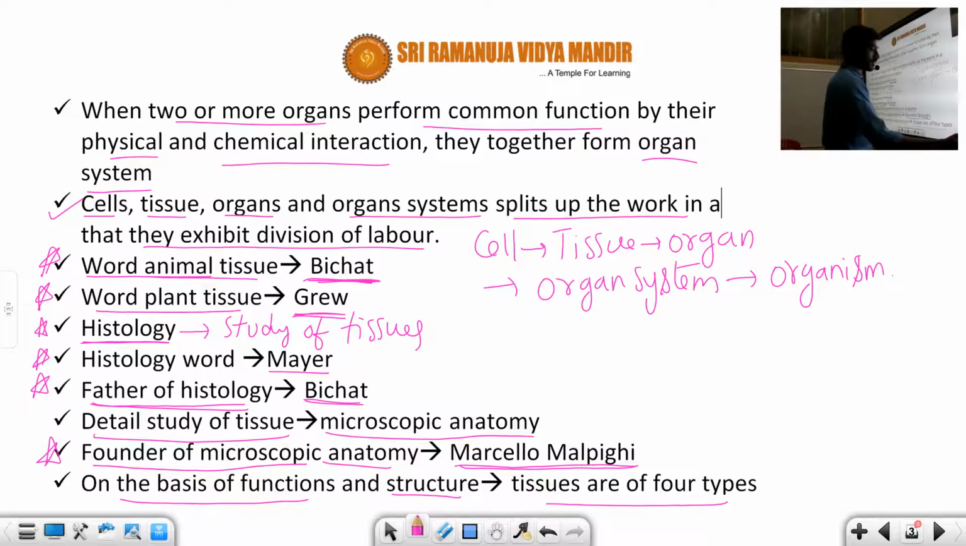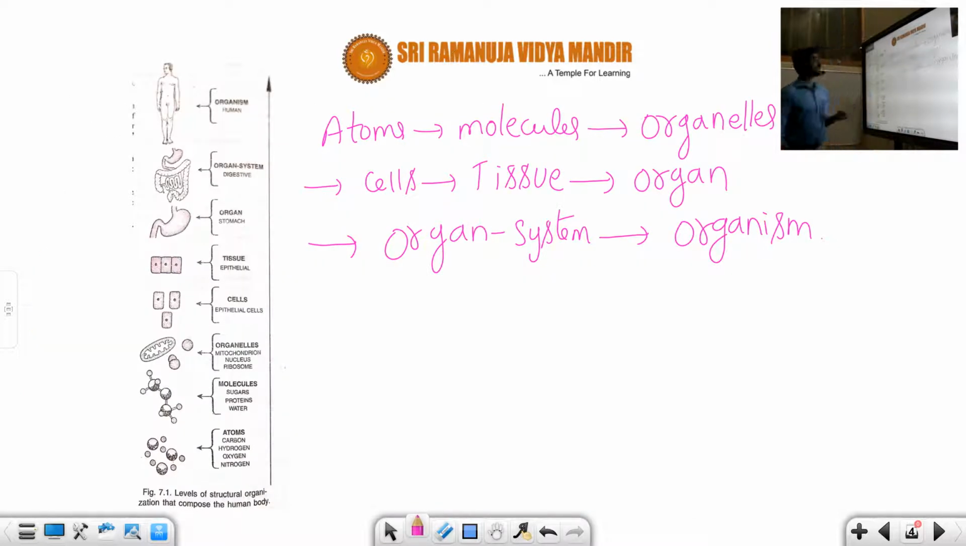You can see the diagrammatic representation. The first one is the atom, students. What are atoms? Carbon, hydrogen, oxygen and nitrogen. All the atoms are constituted to form molecules. Examples of molecules are sugar, protein and water, and all the molecules are constituted to form organelles. The third one is organelles. What are the organelles? Mitochondria, nucleus and ribosome, and all these organelles are constituted to form cells.